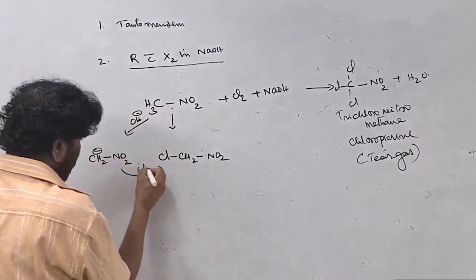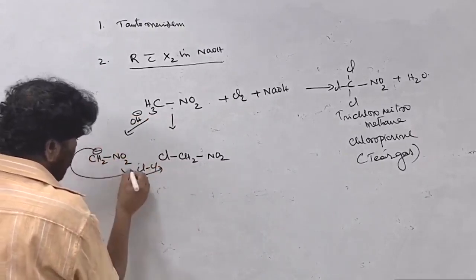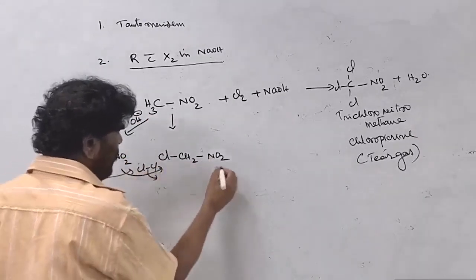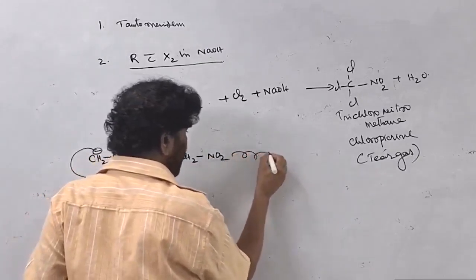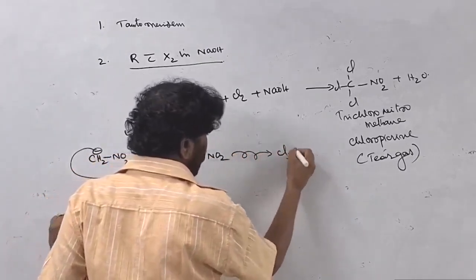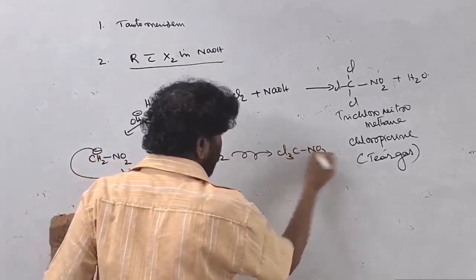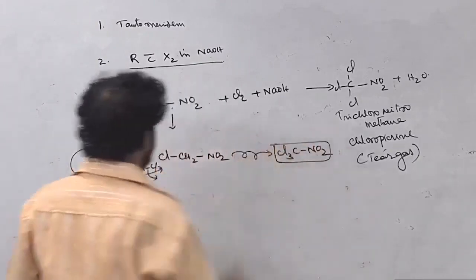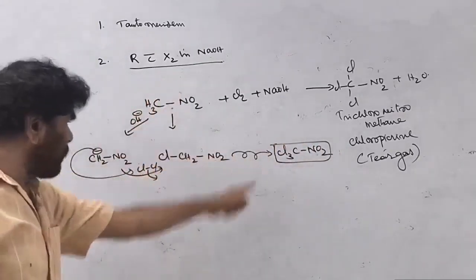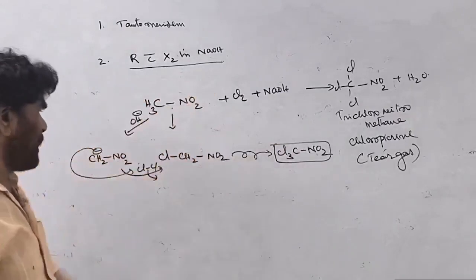This reacts with the chlorine, this attacks and this goes out, chlorine. So slowly, again and again, trichloronitromethane, that is chloropicrin, is formed. So nitromethane gives chloropicrin just by treating with this one.